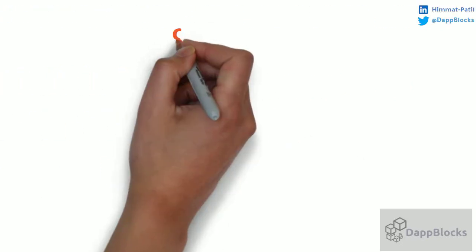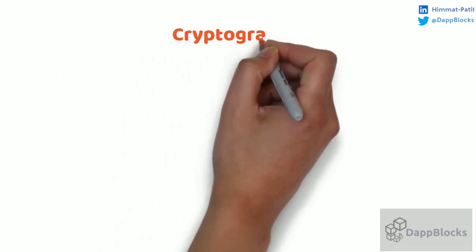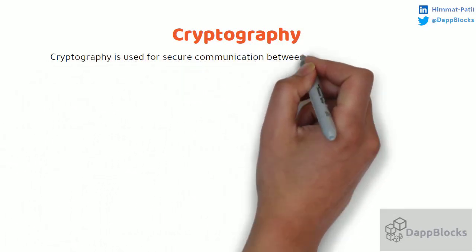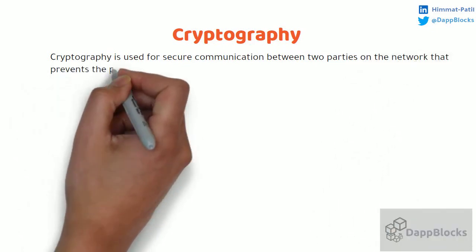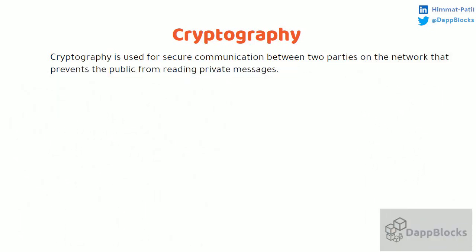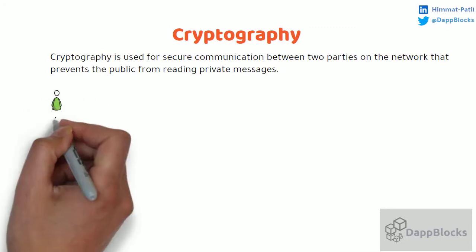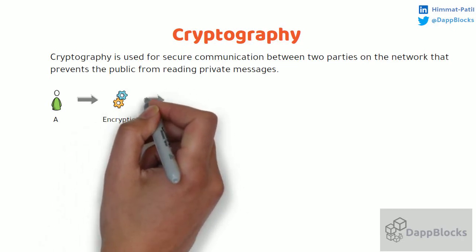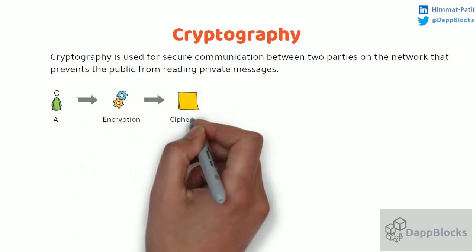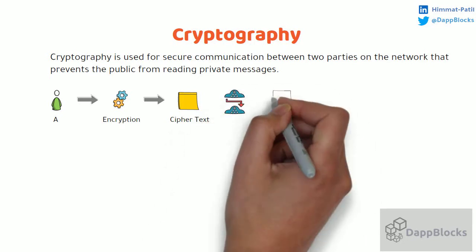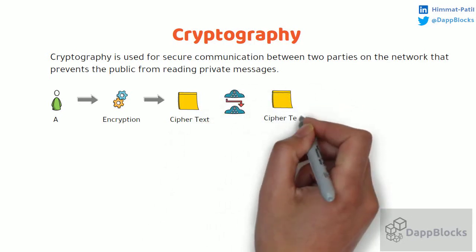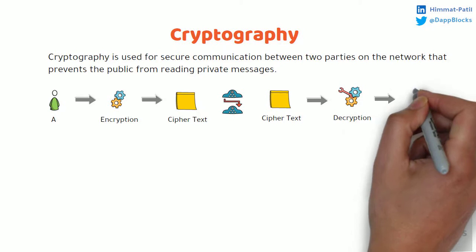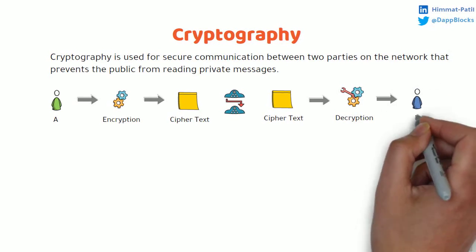Let's get started. Cryptography is used for secure communication between two parties on the network that prevents the public from reading private messages. Let's suppose A wants to send a message to B, where A is a sender and B is a receiver. A first encrypts that message and converts that to the ciphertext, which is a non-readable format. Then the ciphertext is transferred over the network, and once it reaches B, B converts that ciphertext back to the plain text and reads the message. Here we have achieved encrypted message transmission from A to B.